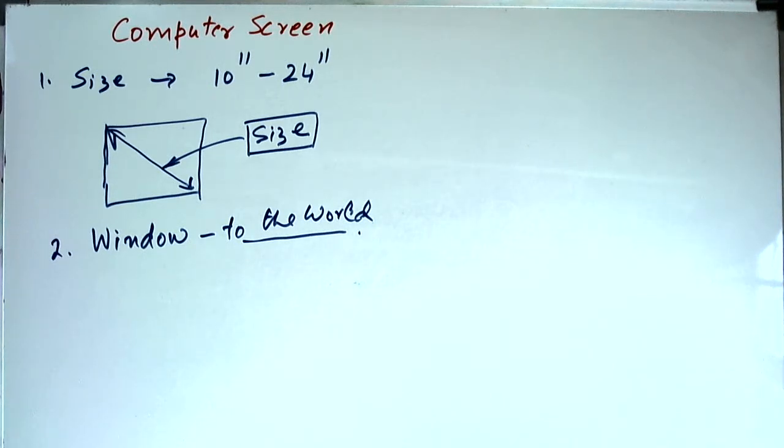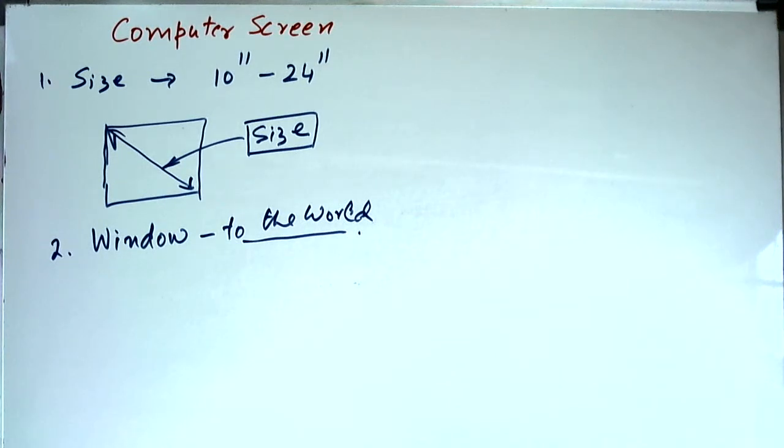And it works both ways. You give the command from the screen itself, as well as you get the information on the screen. So it is like two ways. It's not one way, whereas a television screen is only one way. It is only listening, or watching. But you can't give any instruction most of the time to the TV screen.